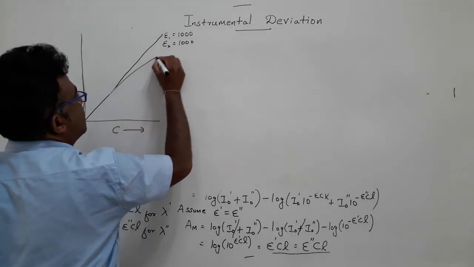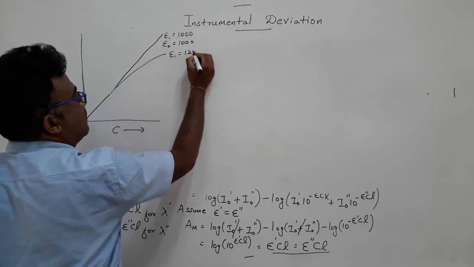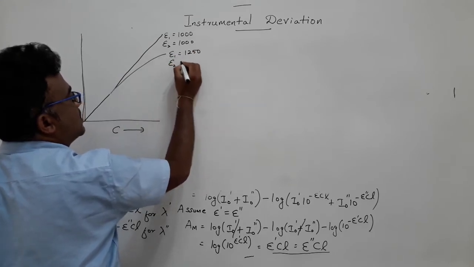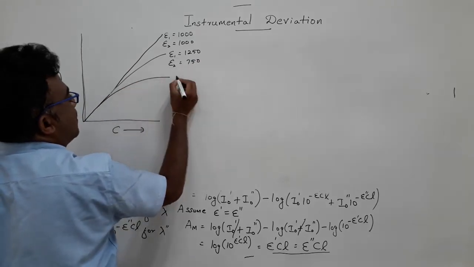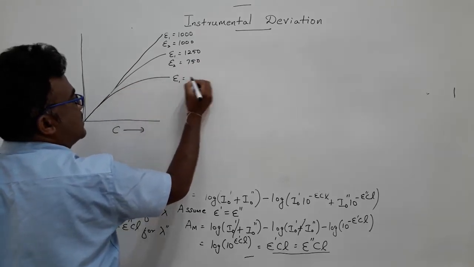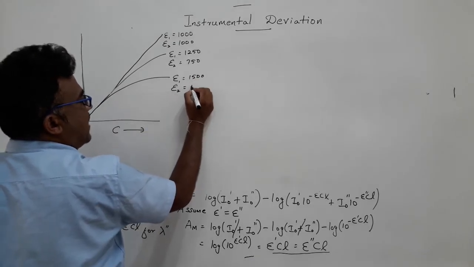For example, this is the case of epsilon 1 is equal to 1250, epsilon 2 is equal to 750. More deviation can be seen for the case of epsilon 1 is equal to 1500 and epsilon 2 is equal to 500.